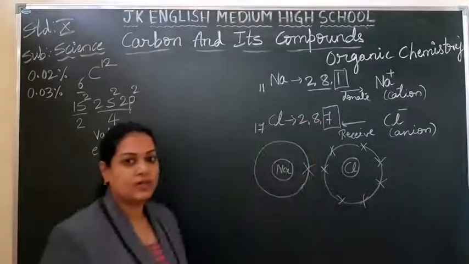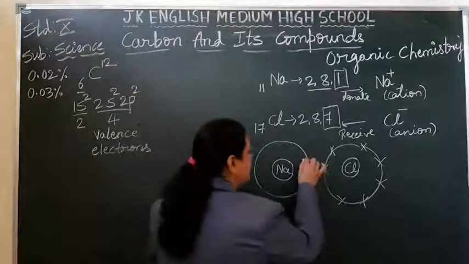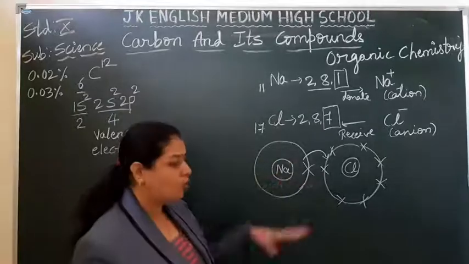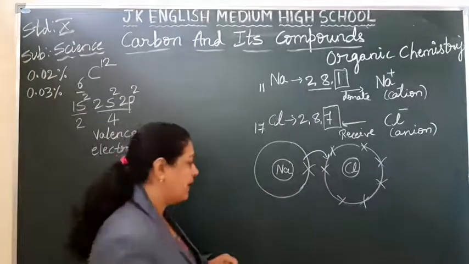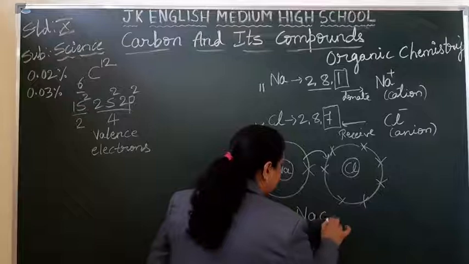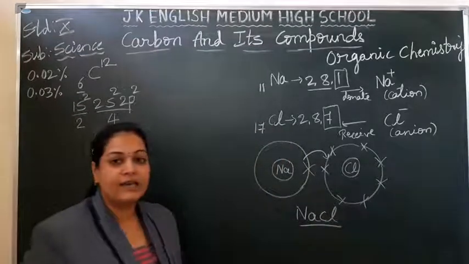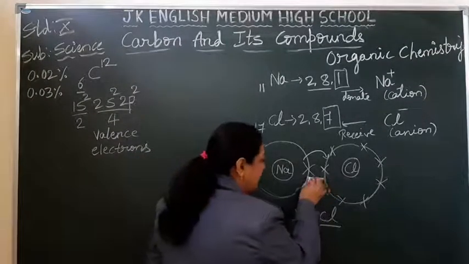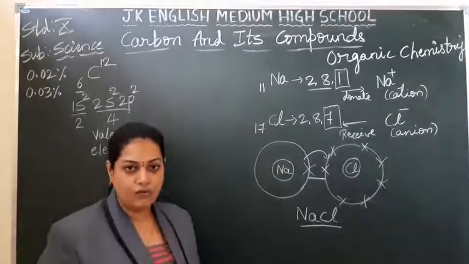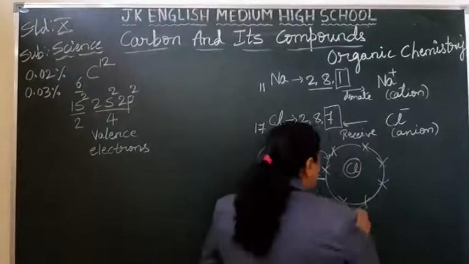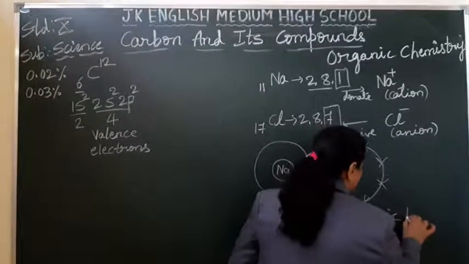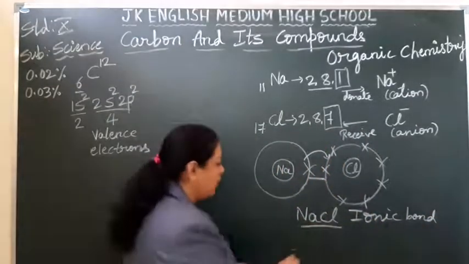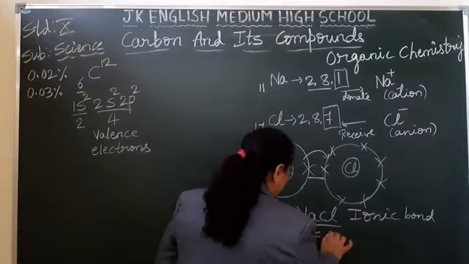What happens here, students? Sodium will give out, meaning there is a transfer of one electron from sodium to chlorine, so that both can combine to form a compound called sodium chloride, NaCl. And there is a relationship between the sodium and chlorine, the force of attraction, that is called an ionic bond. That is called ionic bond, and the compounds of this ionic bond are called ionic compounds.